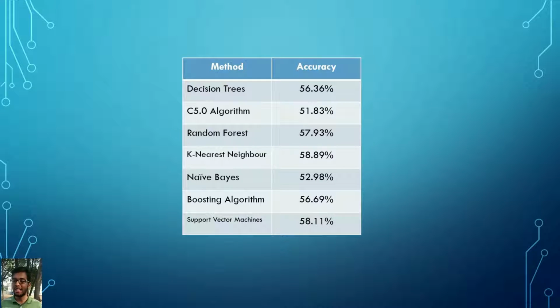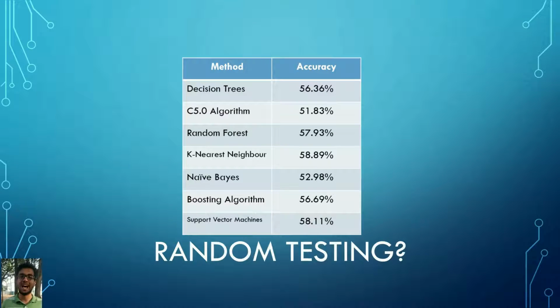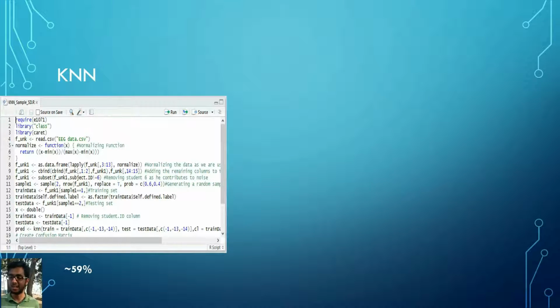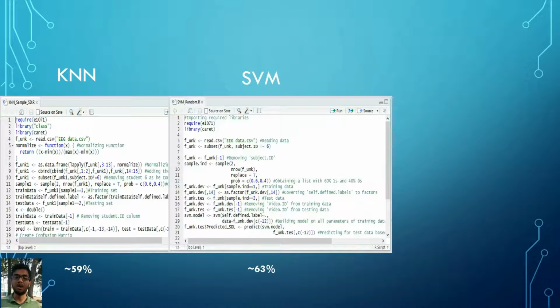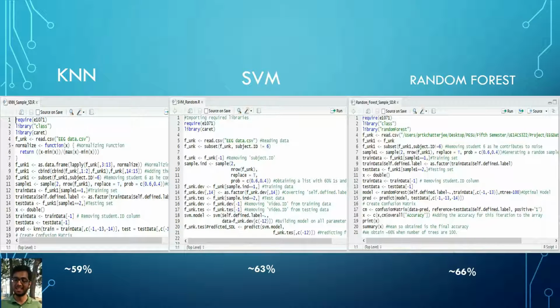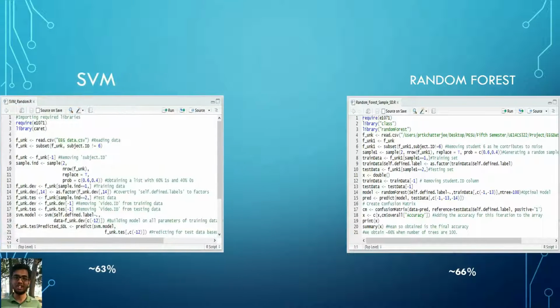In order to obtain a clearer picture of how these models performed on the dataset, we thought, why not perform the random testing? The dataset was divided in the ratio of 60:40. The larger part being used for training and the smaller part being used for testing, and the results that were obtained are as follows. KNN gave us an accuracy of 59% on an average, SVM gave us an accuracy of 63% on an average, and Random Forest gave us an accuracy of approximately 66%.